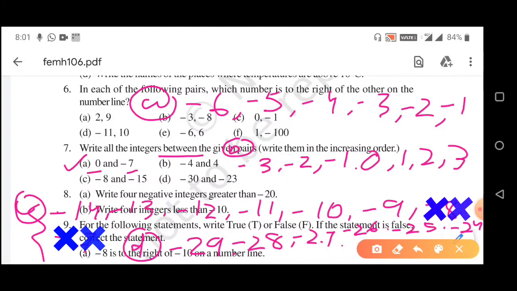Up to -24 we have to write. So this is the solution of question number 7.